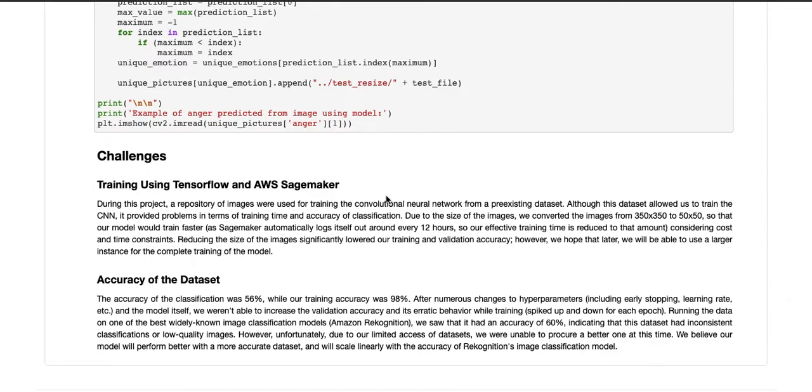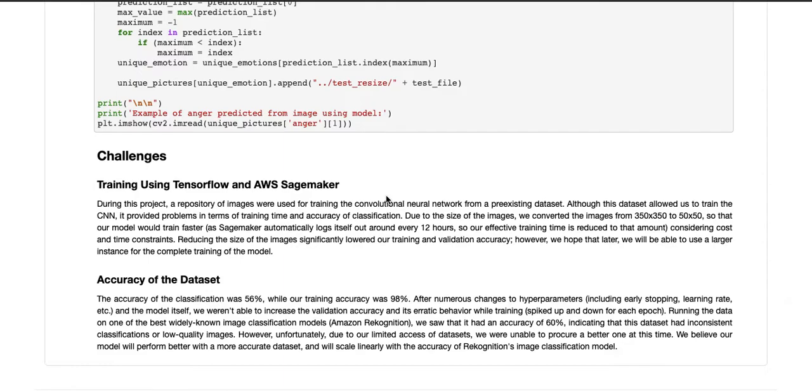And another thing was the quality of the dataset itself. We believe that the dataset actually had some inconsistent or low quality images, and due to time constraints, obviously, we scoured the internet extensively, but we couldn't find any that really suited our needs as well as this one. And if there was a more accurate dataset online, the accuracy could have been much higher.